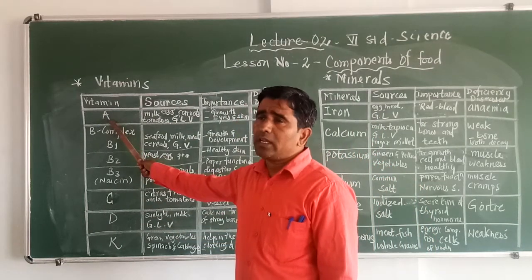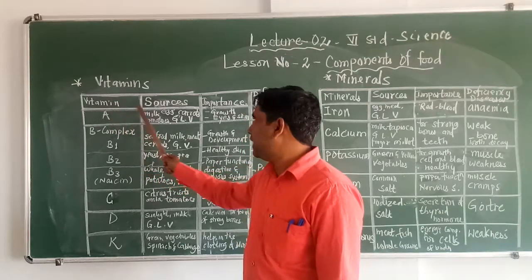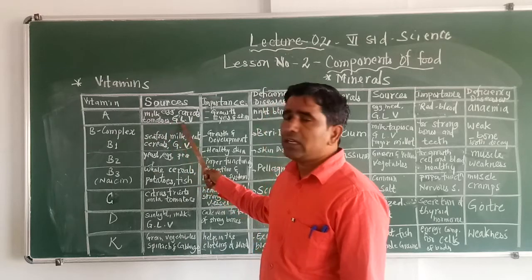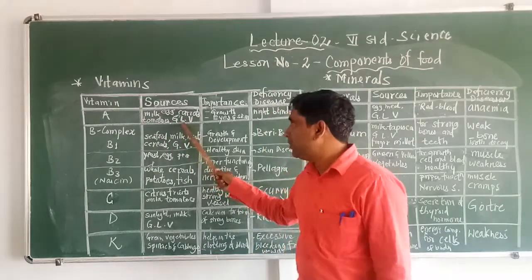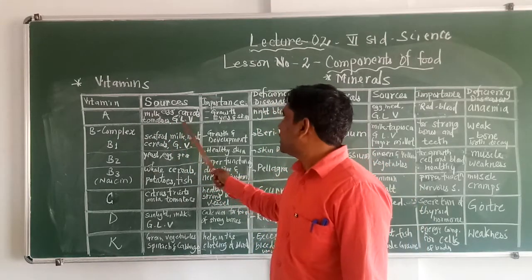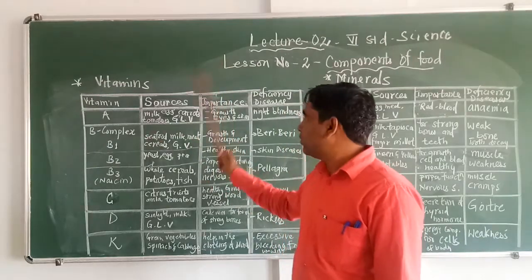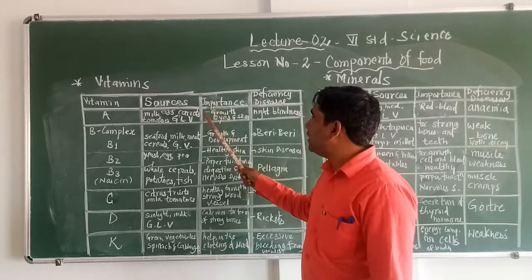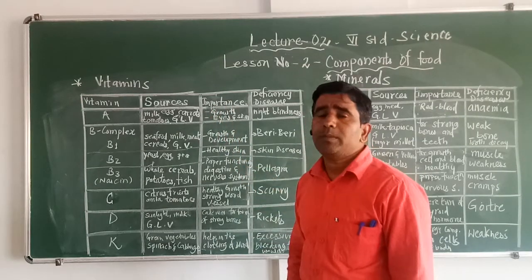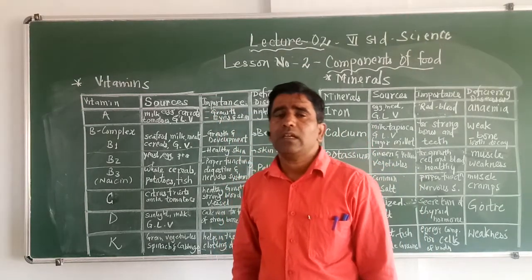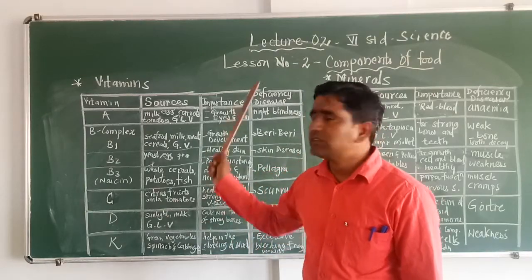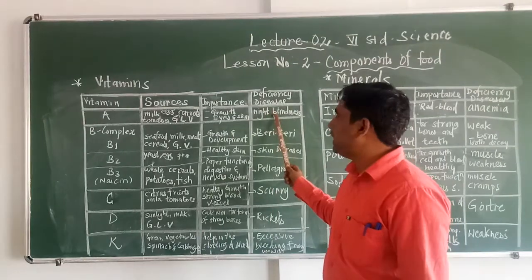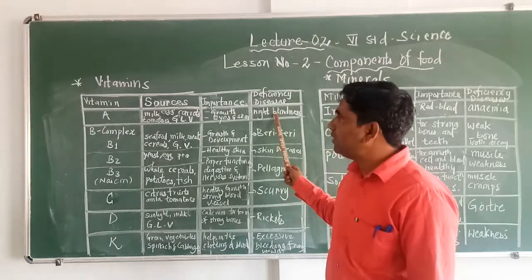Vitamin A will be present in food items like milk, egg, carrots, tomatoes and green leafy vegetables. They will provide us vitamin A. Importance of vitamin A in our food: why do we need to consume vitamin A? Vitamin A helps in proper growth and keeps our eyes and skin healthy. If a person lacks vitamin A in his diet, he is going to come across a disease called night blindness. This is for vitamin A.